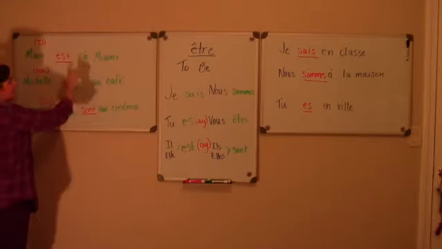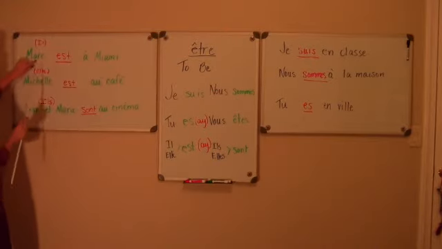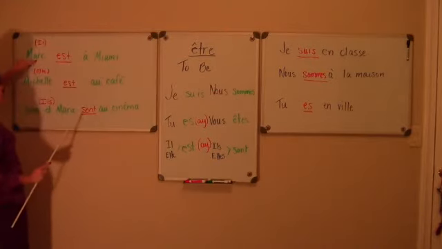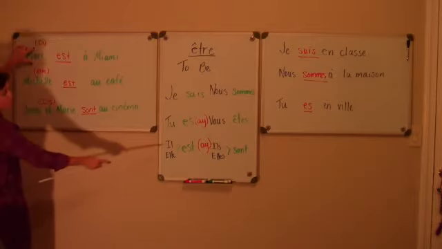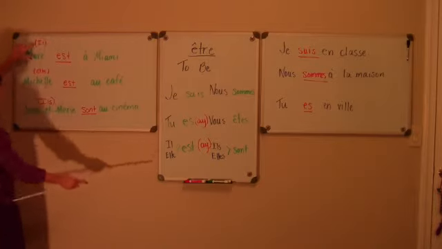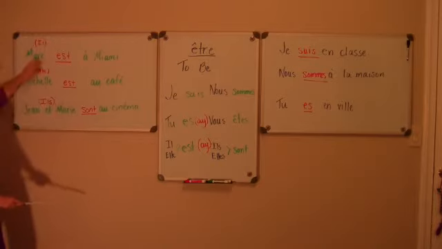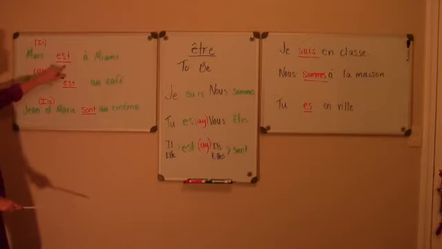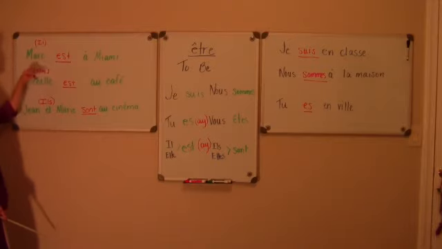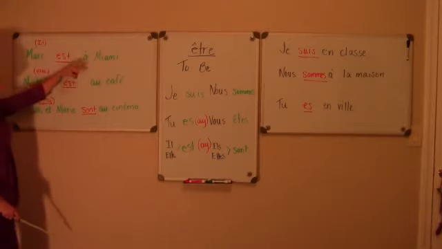Marc is one person and he's male, so I'm going to use the subject pronoun il to figure out which verb to use. In place of Marc, il. So my verb is going to be est. So, Marc est à Miami.